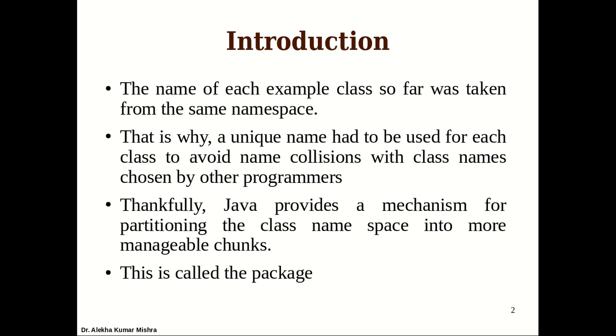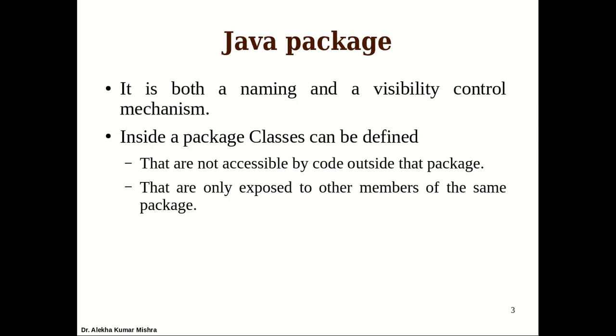So if we have multiple packages, each package can have a class with the same name. A Java package, we can say, is a mechanism for naming the classes and also controlling the visibility. Inside a package, classes can be defined that are not accessible by code outside the package, that are only exposed to the other members of the same package.